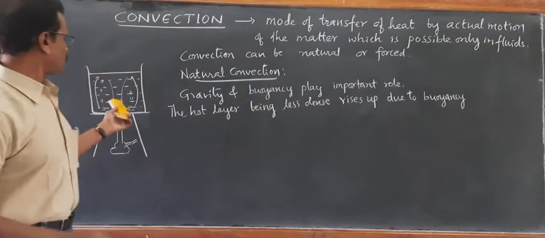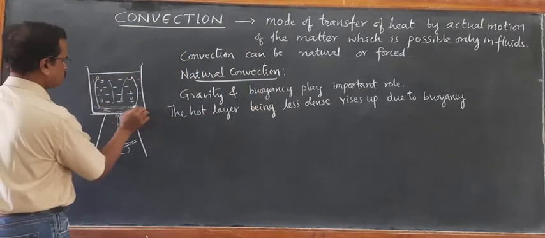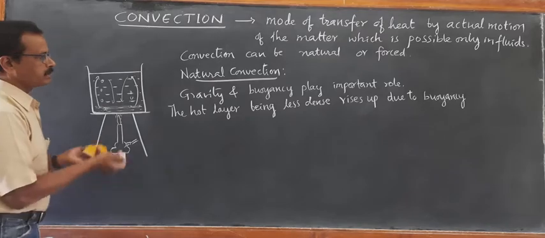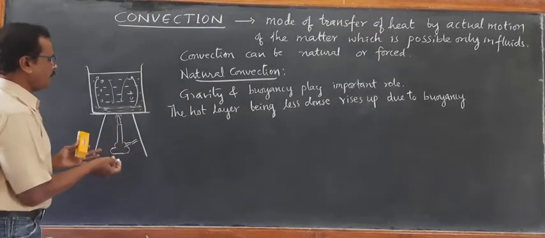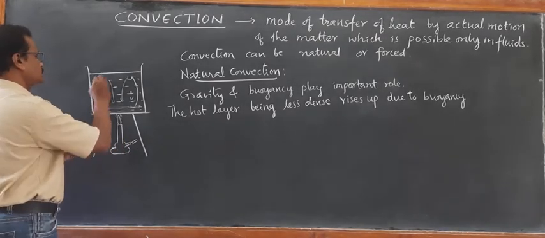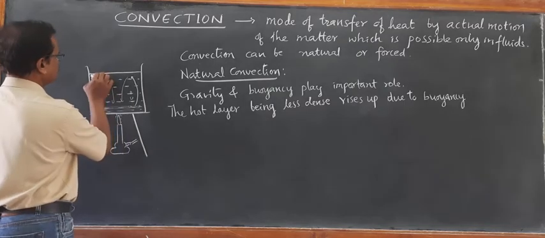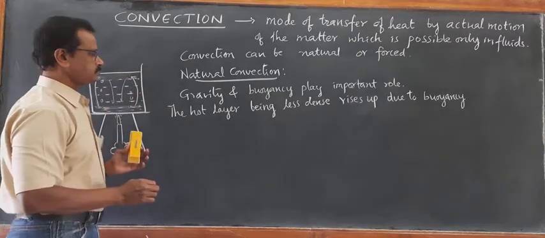The hot layer, which is in contact at the bottom, on expansion becomes less dense and due to buoyancy rises up. The upper layer still being colder,